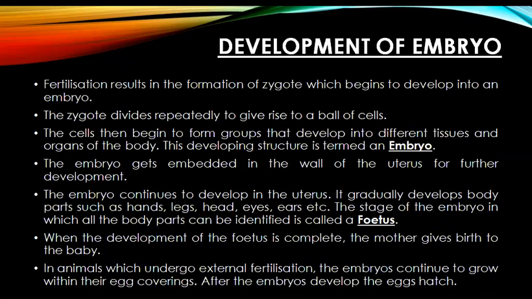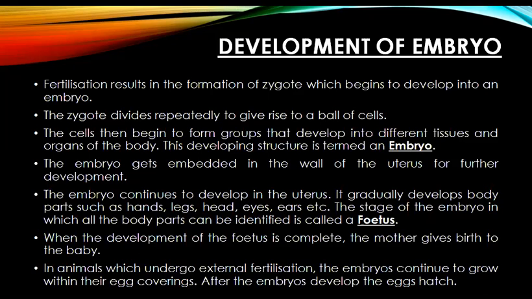Then the next stage is the development of embryo. In the first stage, we have studied that fertilization occurs and forms a zygote. This zygote will then begin to develop into an embryo. The zygote divides repeatedly to give rise to a ball of cells. The cells then begin to form groups that develop into different tissues and organs of the body. This developing structure is termed an embryo.